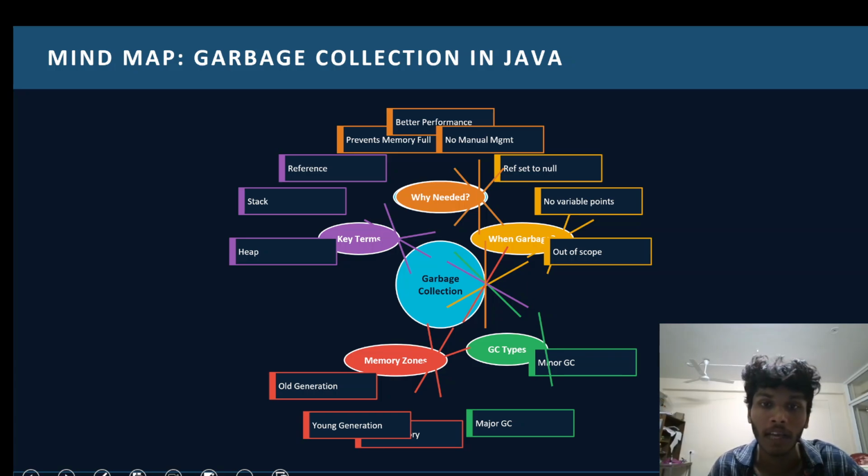And garbage collectors have two major types: old generation and young generation. Old generation stores the old objects, and young generation stores the young objects.